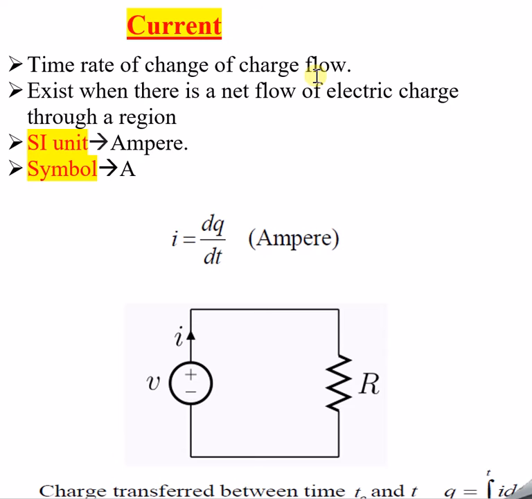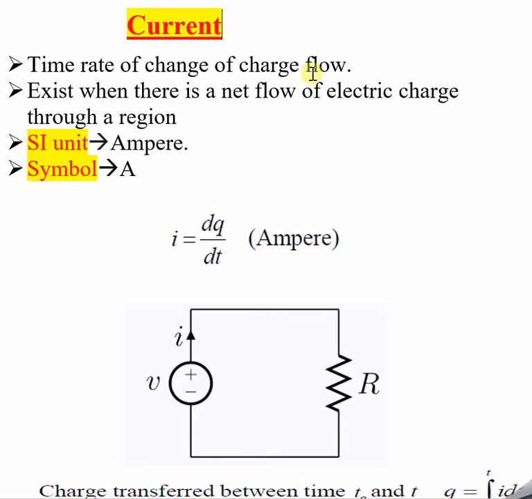Because of voltage only, current will flow. If there is no voltage, there is no current. If voltage is there, that means the driving force is there, and if the driving force is there, then only current can flow in the circuitry. That's why the time rate of change of charge flow is nothing but current.